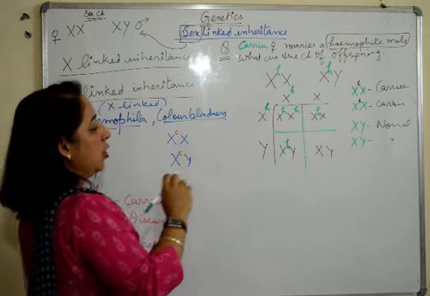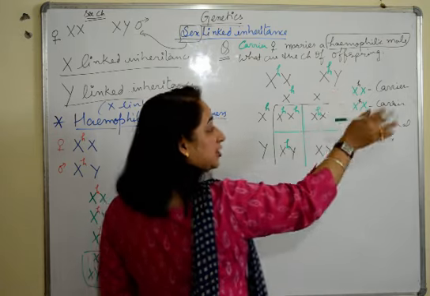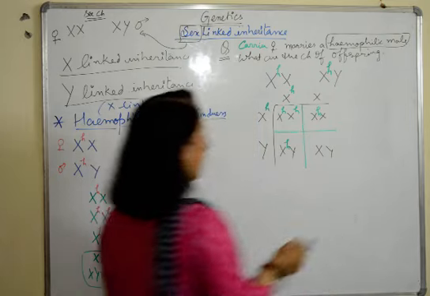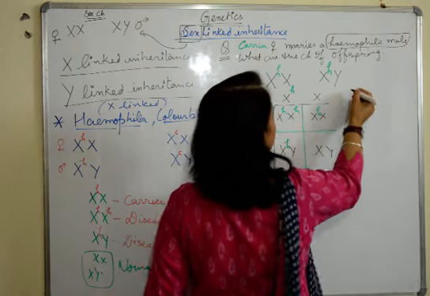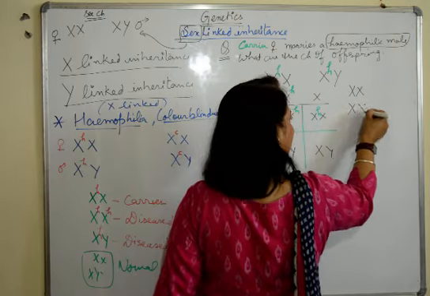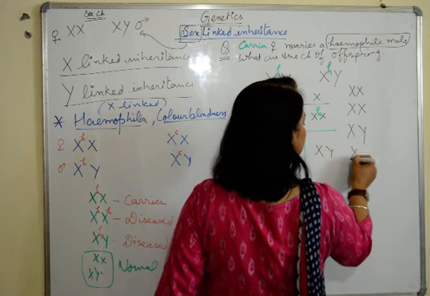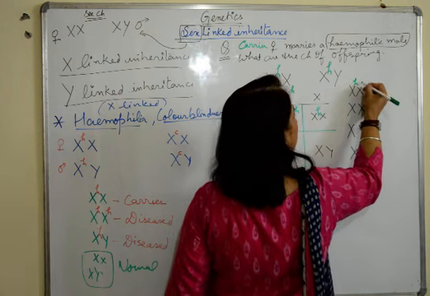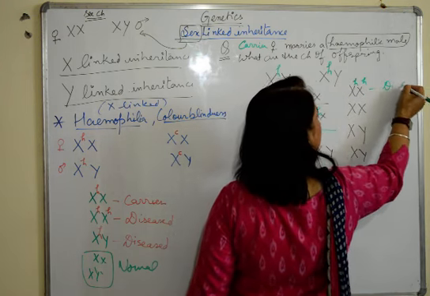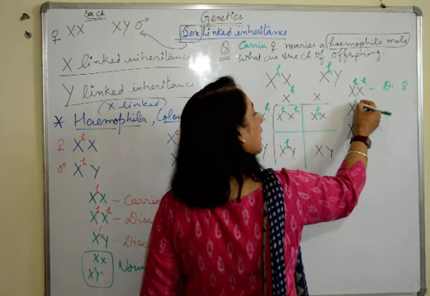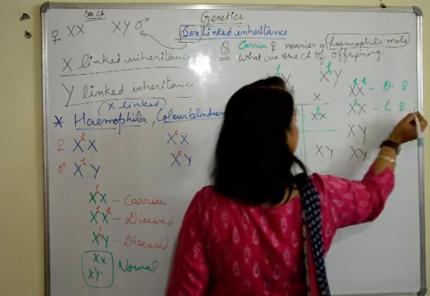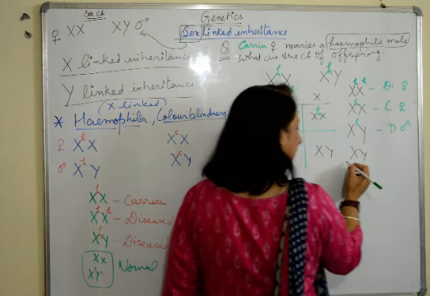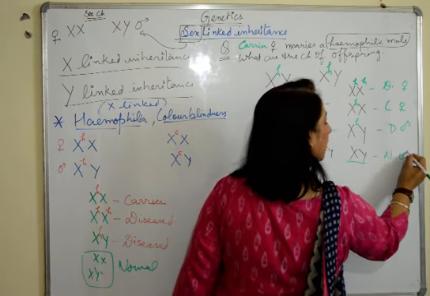Okay? So what is the result now? Result has changed altogether. The whole result will change. What do we get now? The result which we get is again 2 males and 2 females, or 2 boys and 2 girls, out of which one is a diseased female, the other one is a carrier female, this is a diseased male, and this is a normal male.